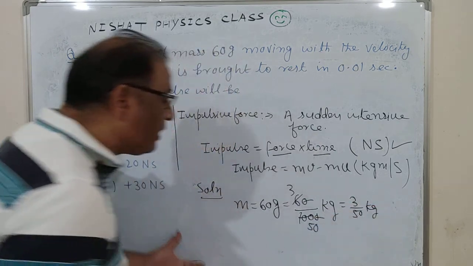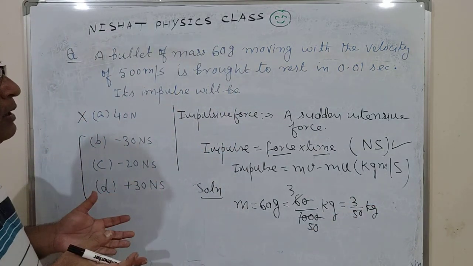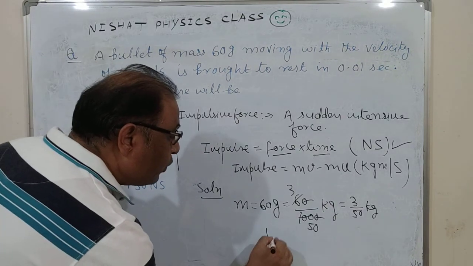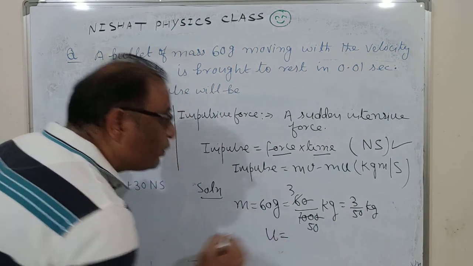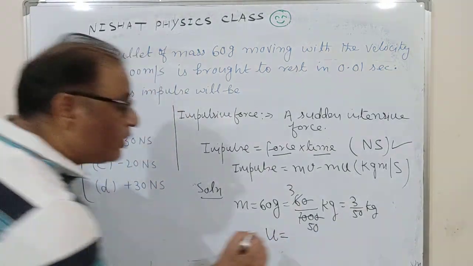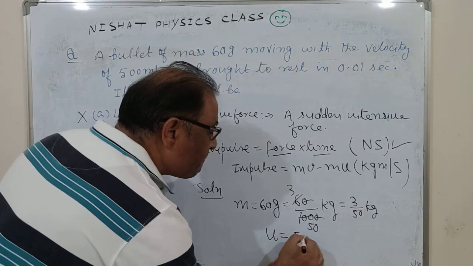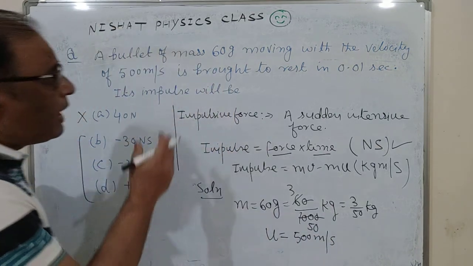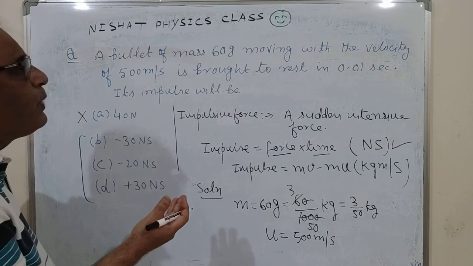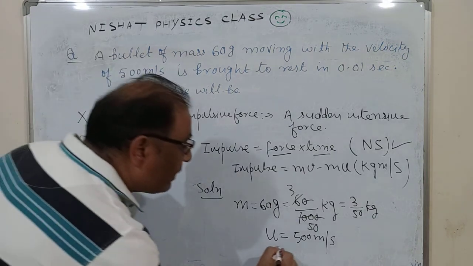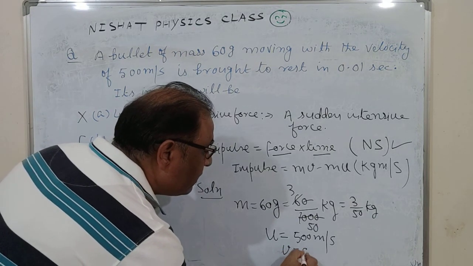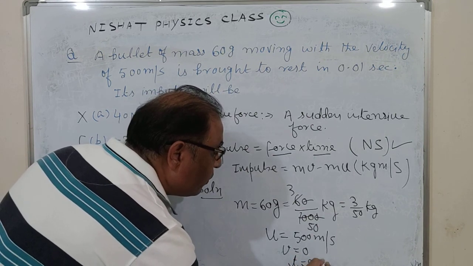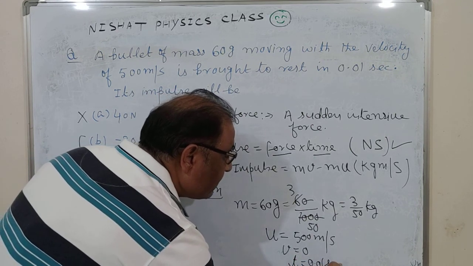This is the mass of the bullet, moving with the velocity 500 meter per second. The symbol u is used for the initial velocity, so u is 500 meter per second. It stops in 0.01 second, so v is equal to 0 and time is equal to 0.01 second.